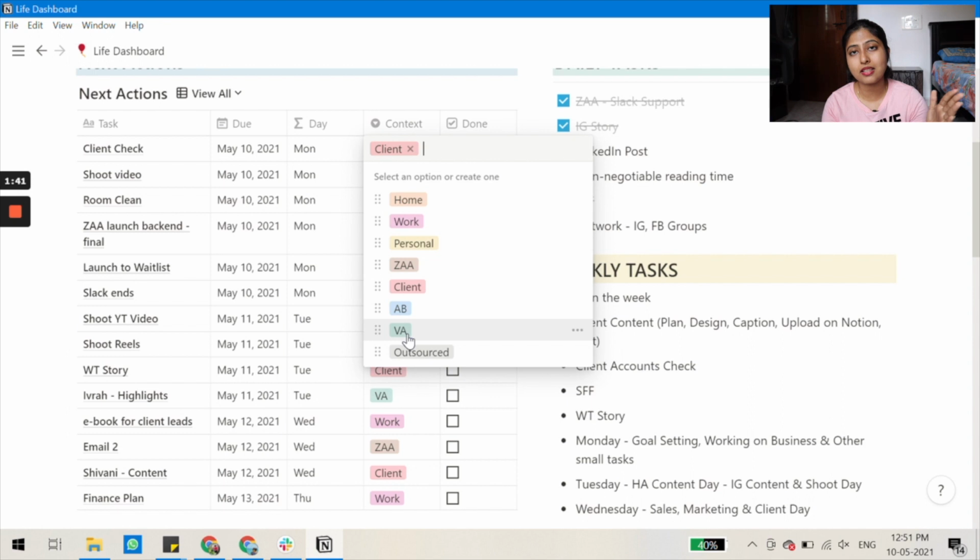If I'm outsourcing, as in giving this work to her, I would put it as VA, so I know that work is getting done simultaneously. Outsourced is when I have given it to somebody else who is not my VA, like a short-term contract with any other teammate that I might have. So this is how the context works.